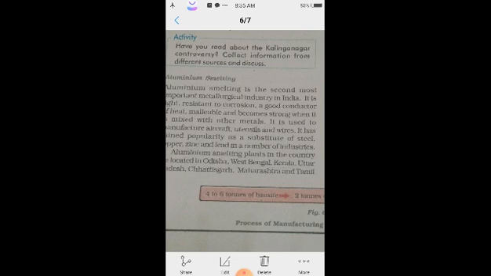There are 8 aluminium smelting plants in the country located in Orissa, that is Nalco and Balco, West Bengal, Kerala, Uttar Pradesh and Chhattisgarh. The bauxite raw material used in the smelters is very heavy and very bulky. The color of this is a dark reddish rock.